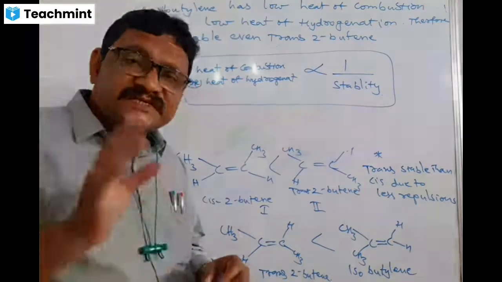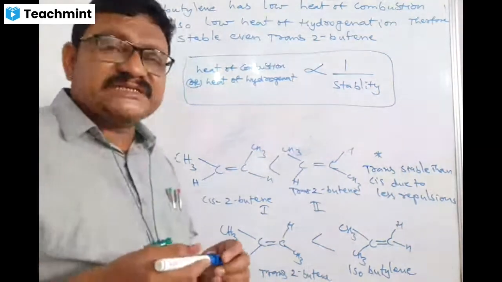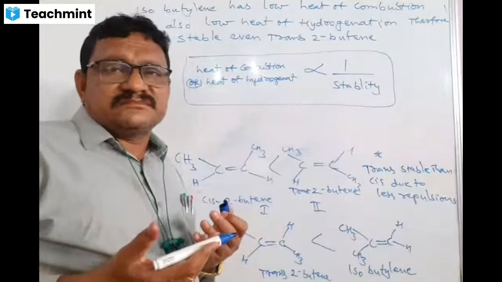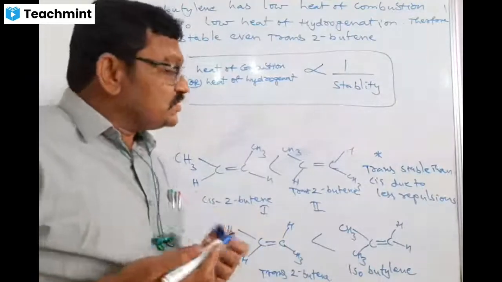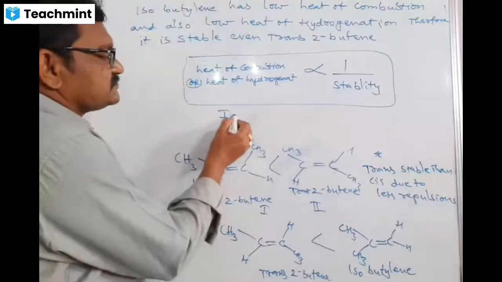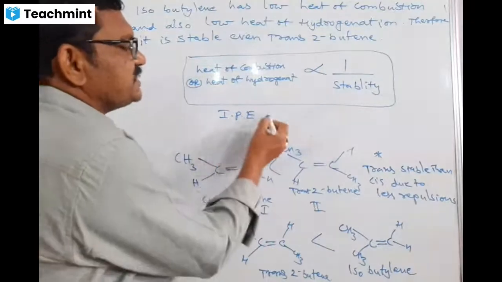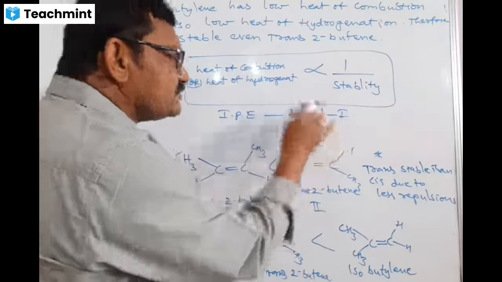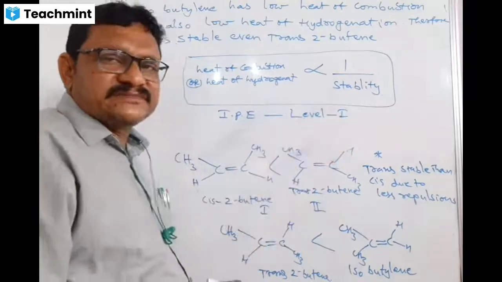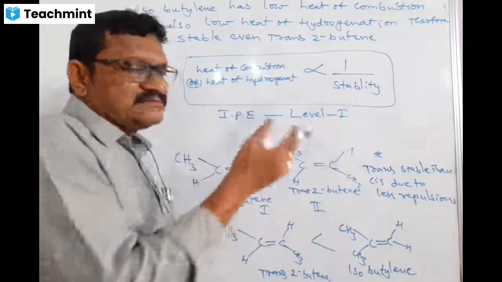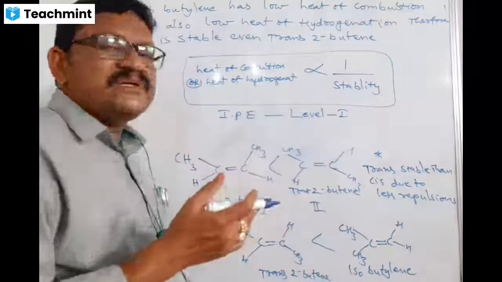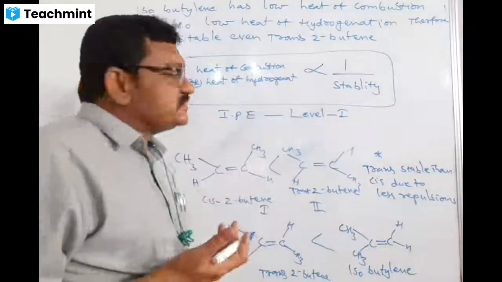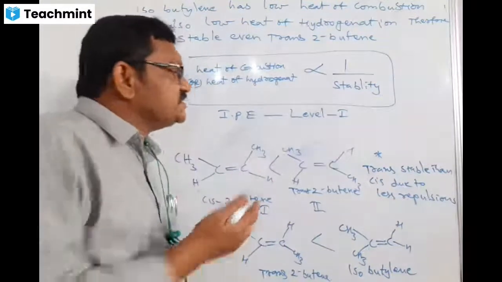First of all, the baseline is the intermediate IPE syllabus. Without a baseline, we cannot learn anything else. So IPE is level one. Compulsorily, you must study the IPE intermediate course. There is a chance to prepare, to become a doctor or an IITian. So this is level one.